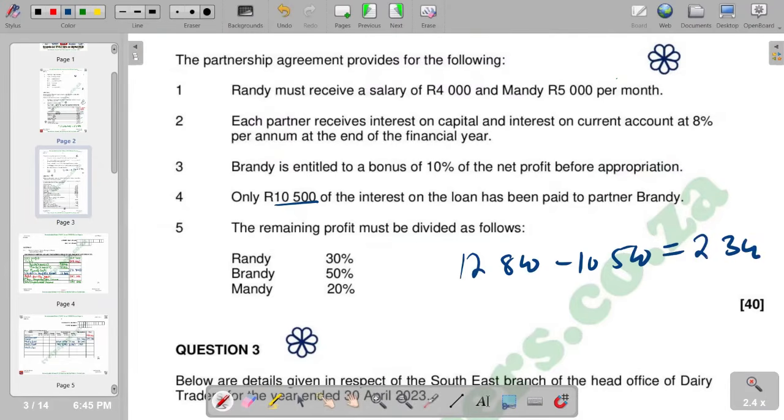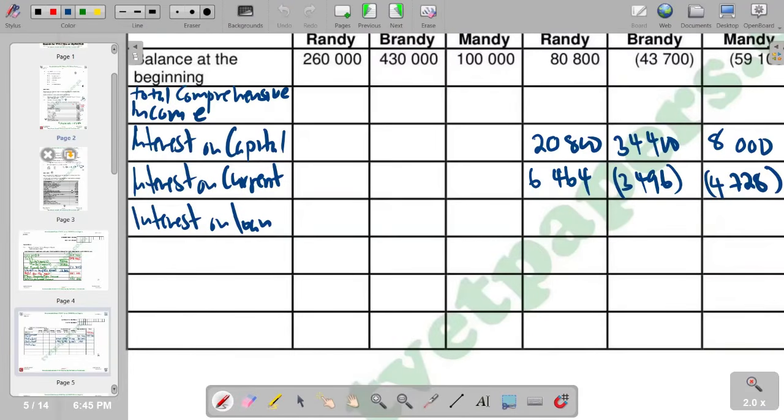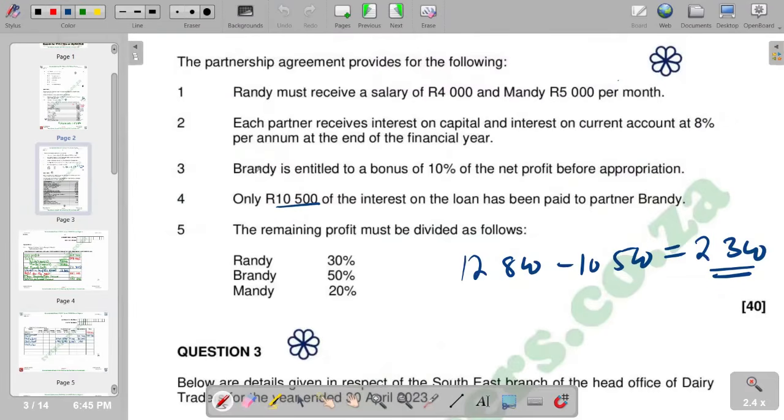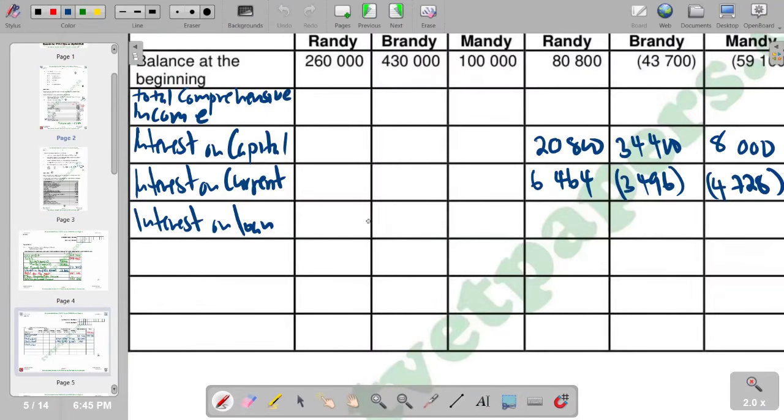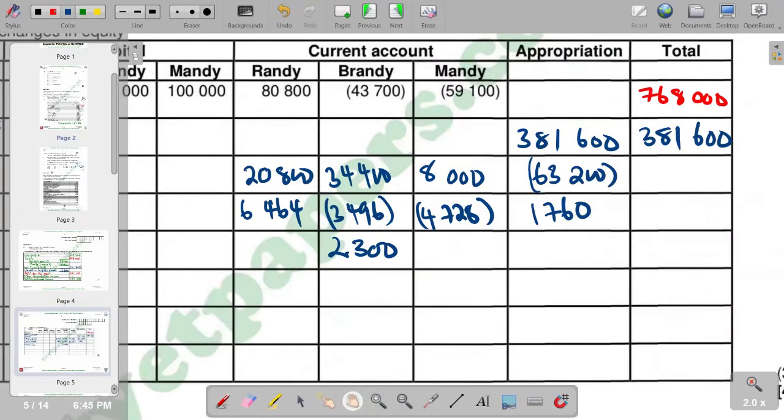So 2,300 is the amount that is supposed to be in the statement of changes in equity as interest on loan. And remember, this is a loan for Brandy. So you're going to put it in the column for Brandy under the current account. So we go there and we go under Brandy. We put 2,300 as a positive, and then it's supposed to go to the totals column again as a positive figure.